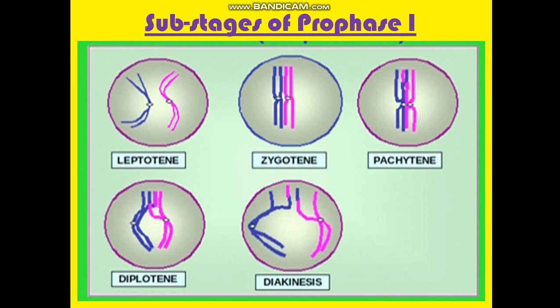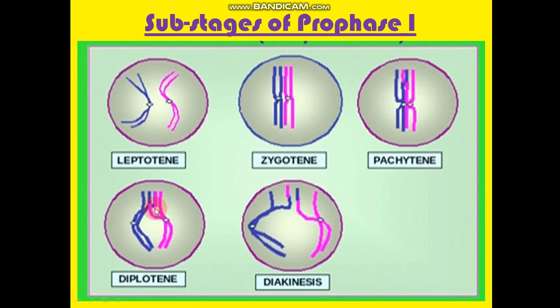There is interchange of chromatin segments between the homologous chromosomes. They coil around each other and interchange the chromatin at this particular site. This is crossing over.